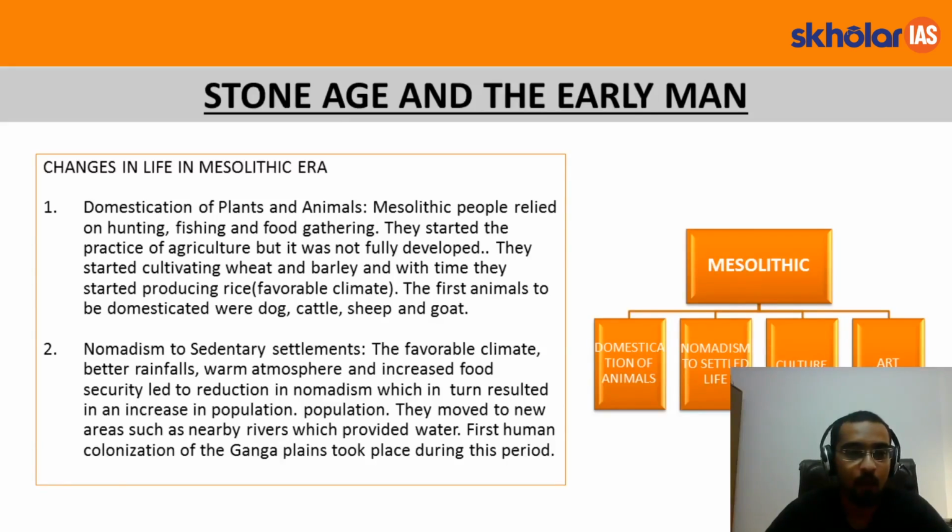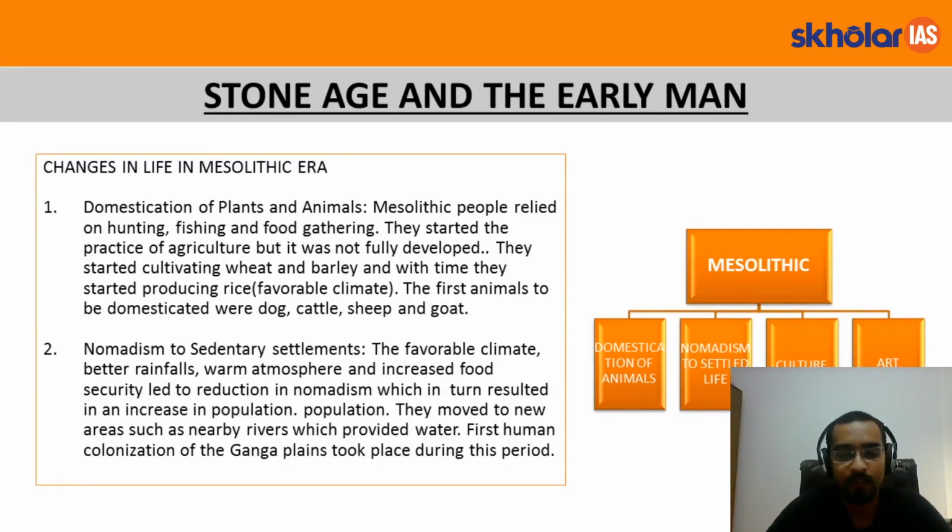Now again, there's one thing to be noted here, that whenever we hear the word agriculture in ancient history, that is the prehistoric times, we attribute it to a settled life, because you cannot just abandon an agricultural land and move somewhere else without harvesting your produce. So that is why agriculture is always attributed to a settled and sedentary life.